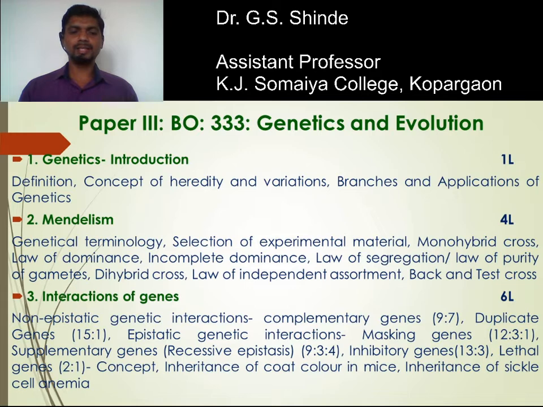What do you mean by gene? A gene is a segment of DNA which is responsible for the expression and inheritance of characters in an individual. Albinism is the absence of color in skin, hair and eyes, or the absence of chloroplast in a plant; that we call albinism. Allele is one of two or more forms that can exist at a single gene locus. So these are the various terminologies.